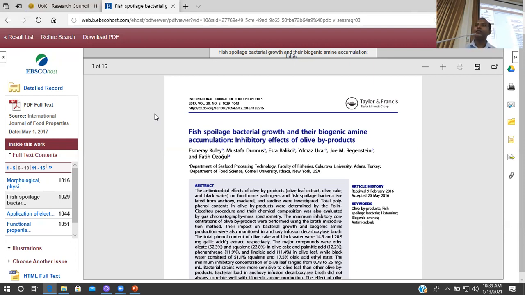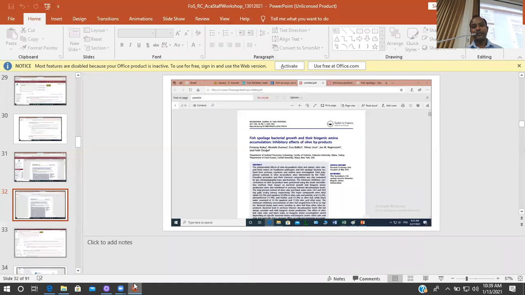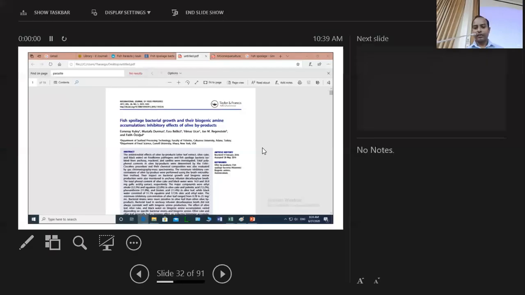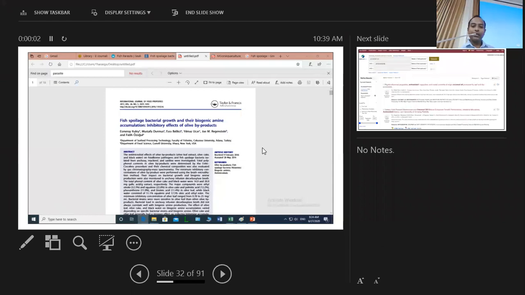Whenever necessary, you can go and search and get that article. So in this way, you can use the EBSCOhost database. Either you can browse or search this particular database to find the articles that are relevant to your research. And if you have a subscription, you may get into the full text of the article, or otherwise